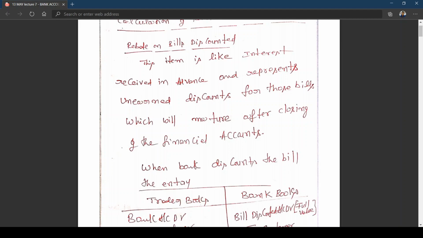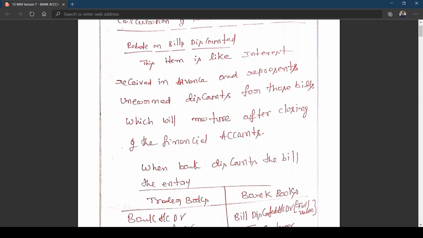The same concept applies to rebate on bills discounted. I've written here, this item is like interest received. I've used the word interest received because for a bank it is like interest. This item is like interest received in advance and represents unearned discount for those bills which will mature after closing the financial accounts.